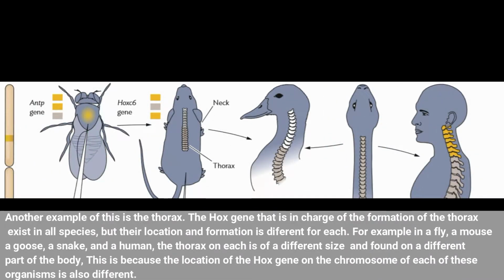Another example of this is the thorax. The Hox gene that is in charge of the formation of the thorax exists in all species, but their location information is different for each. For example, in a fly, a mouse, a goose, a snake, and a human, the thorax on each is of a different size and found on a different part of the body. This is because the location of the Hox gene on the chromosome of each of these organisms is also different.